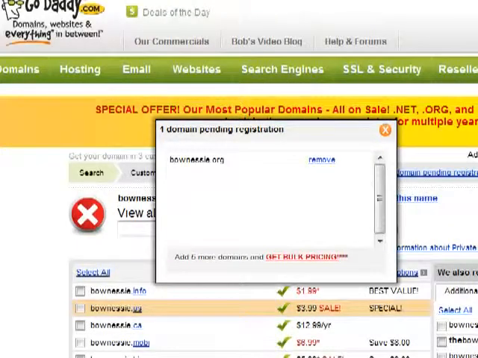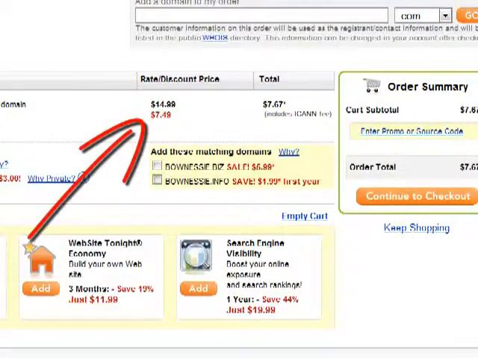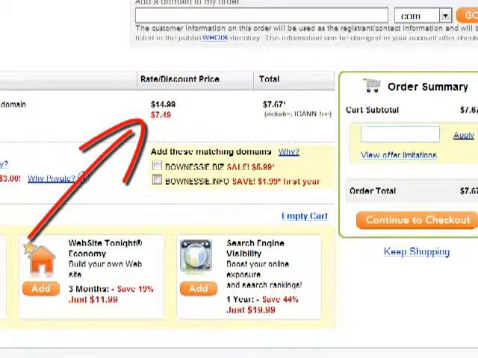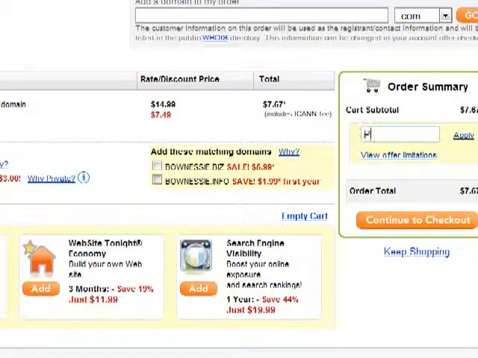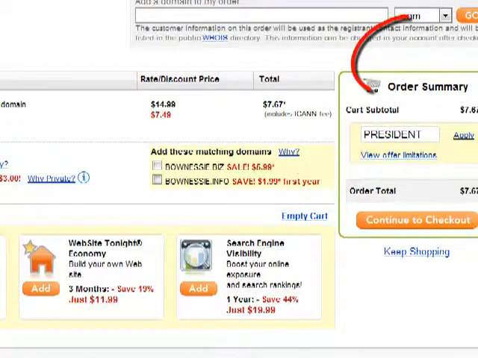Okay, here we are. So what I'm going to do now is go ahead and go over to checkout. Okay, I had to go through a couple of things here with GoDaddy. I had to enter in my password and everything. But say you come here, you can be a new customer, blah, blah, blah. You come over here and you've gone through all the rigmarole. Now this domain, which you can't see, it's slightly off screen, is the BoNessie.org. Now I'm not buying it, okay, but you can see I can get it for $7.49. And how I did that is I came over here and typed in a code, and the code is still in my cookie. But let's change it to President and apply.